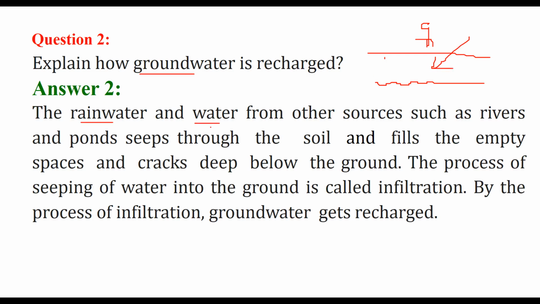Rainwater and water from sources like rivers and ponds seep through the soil and fill the empty spaces and cracks deep below the ground. And this process of seeping of water from here to here is known as infiltration. So the answer can be: by the process of infiltration, groundwater gets recharged.